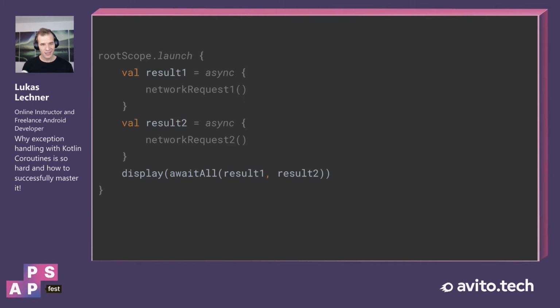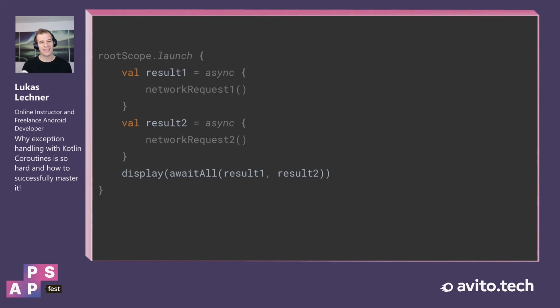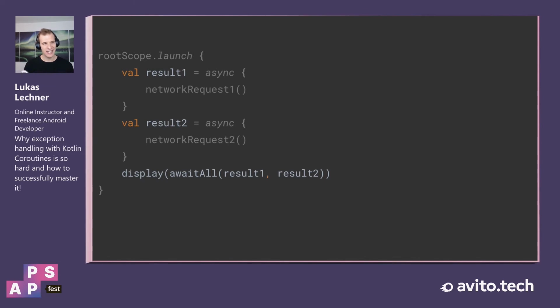What's important to mention here is that we only want to show something to the user in case when both network requests are actually successful. So we don't show partial data when only one of these two network requests is successful. And the code, as we have it here, is correct.